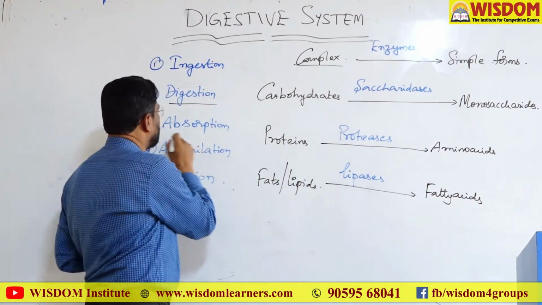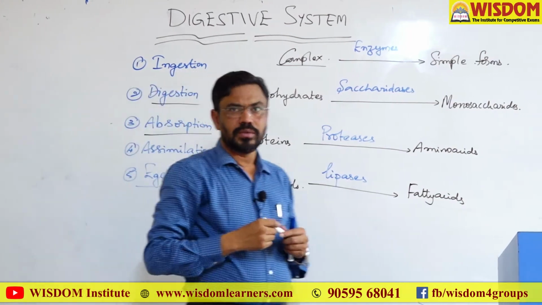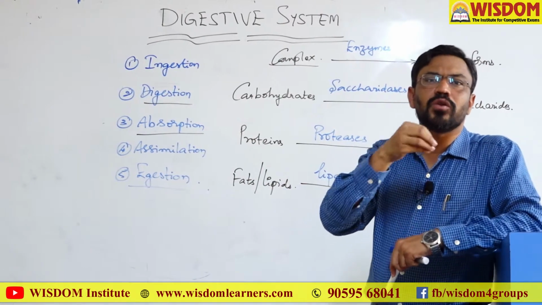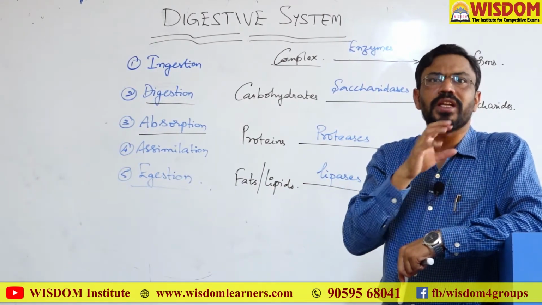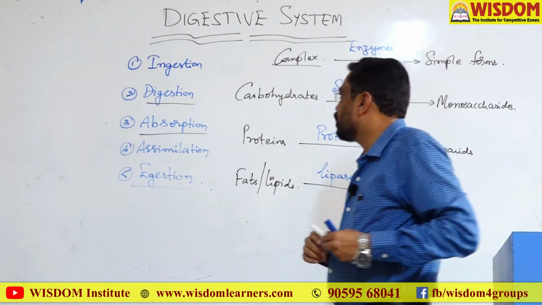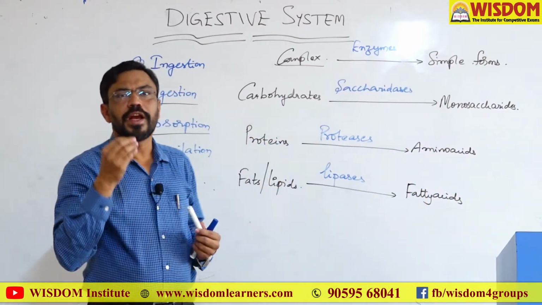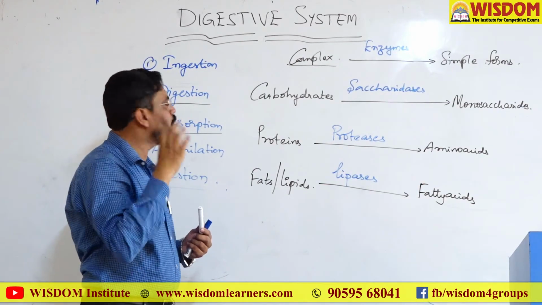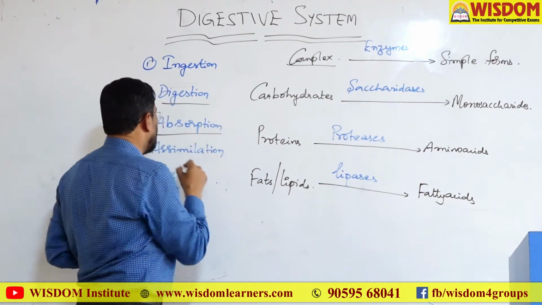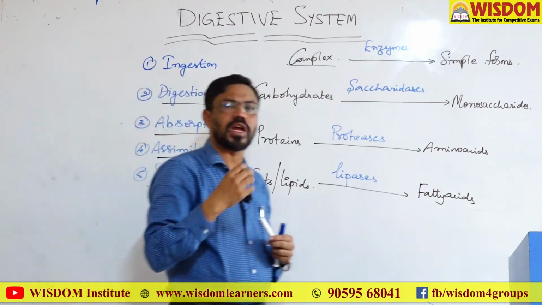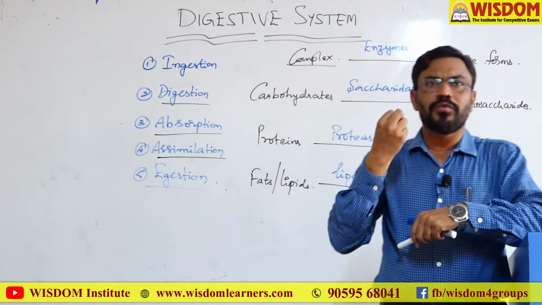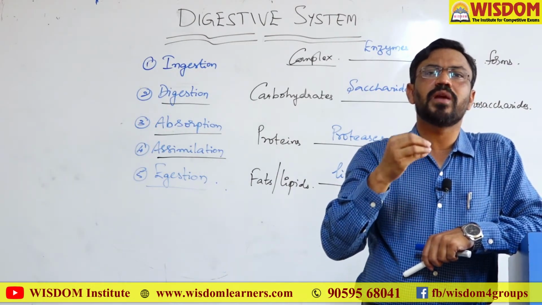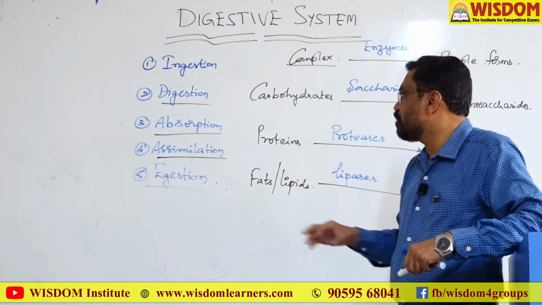And then what is meant by absorption? After digestion the digested food material is absorbed, carried into the bloodstream through the intestine. This is called absorption. Simply, absorption means getting into the blood. And then assimilation. Assimilation simply means transportation. The absorbed food material along with the bloodstream will be transported to each and every part of the body. This is called assimilation.